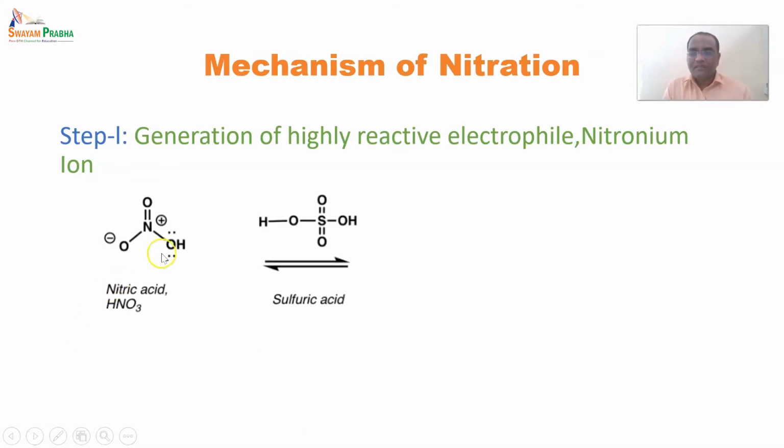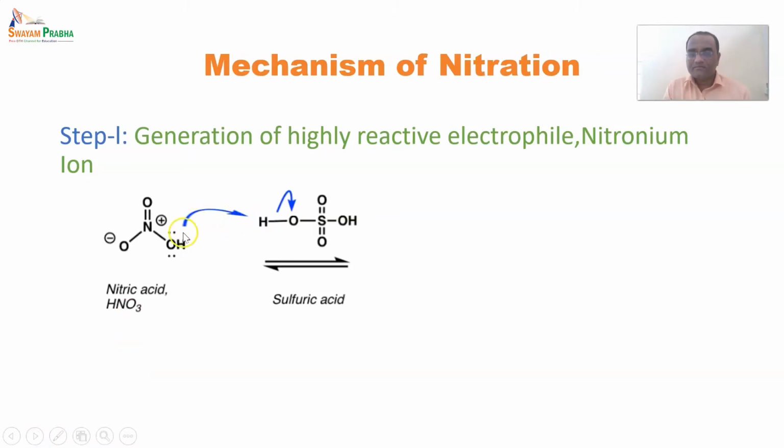So here you can see the structure of nitric acid. The electron rich oxygen on nitric acid donates an electron pair towards a hydrogen. This arrow is called a fishhook arrow, and it indicates a transfer of electrons towards the hydrogen.